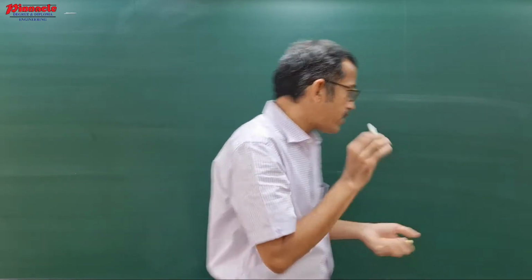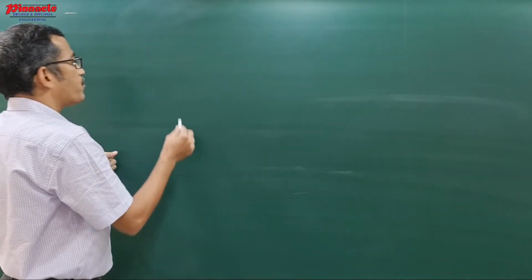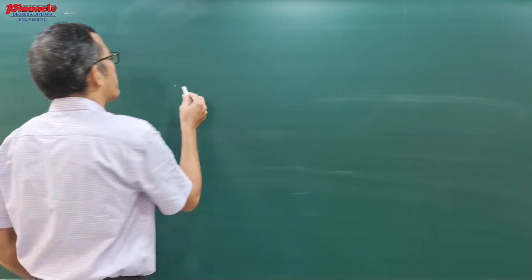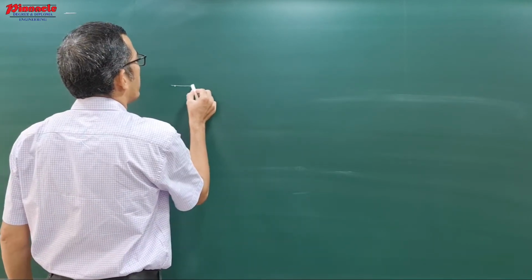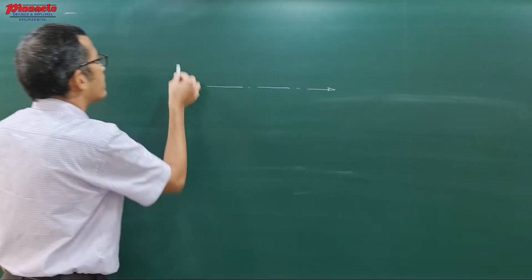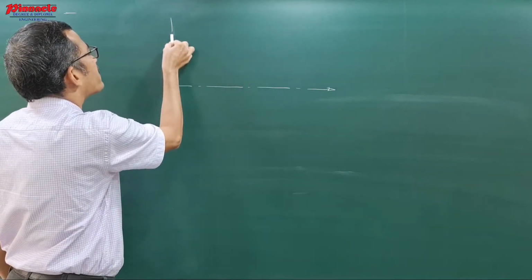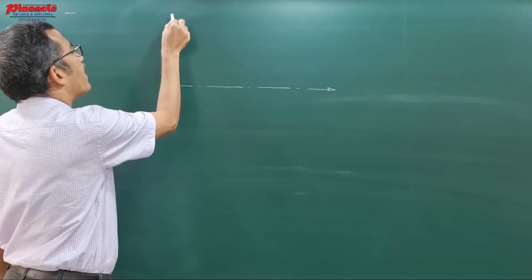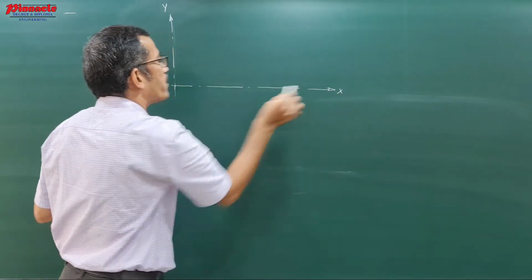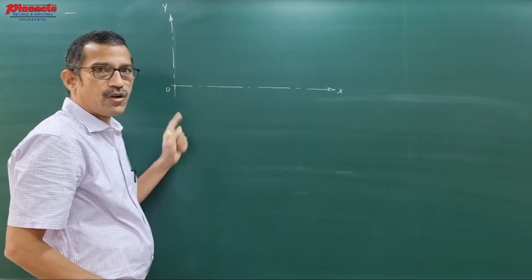Just see, for example, suppose this one is the original position, say origin, and here this one is our reference x-axis, and this one is reference axis y. And one stone is projected from this point, called the point of projection.